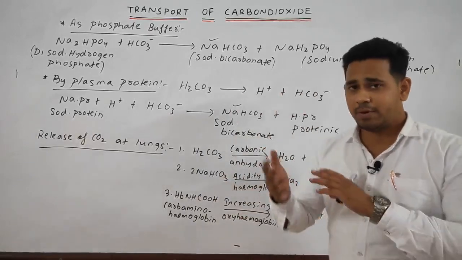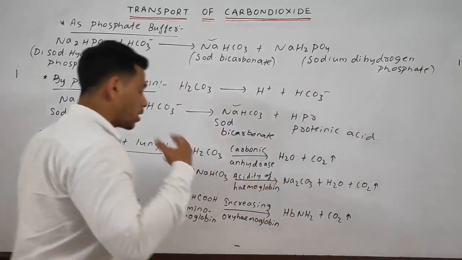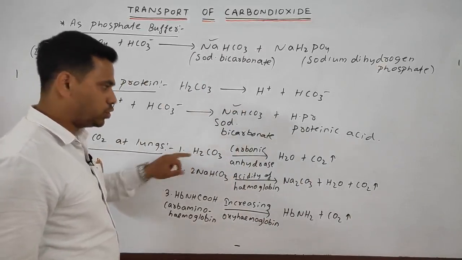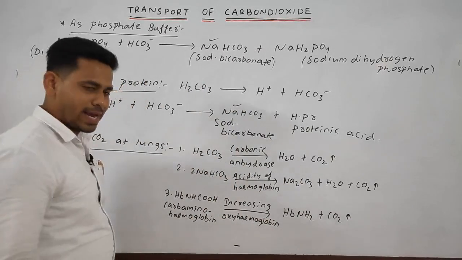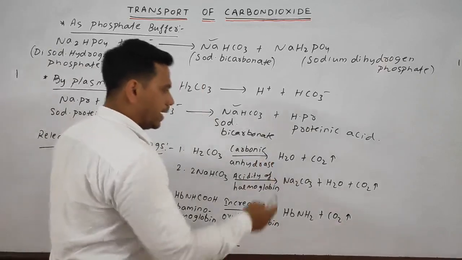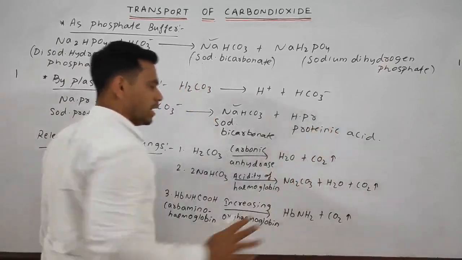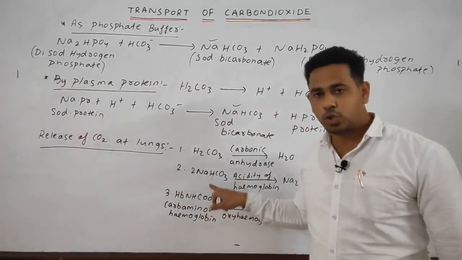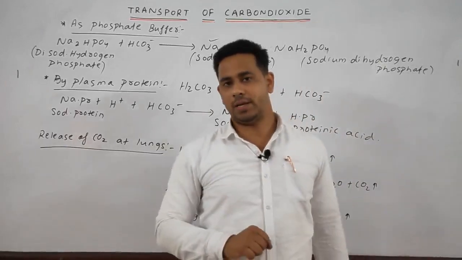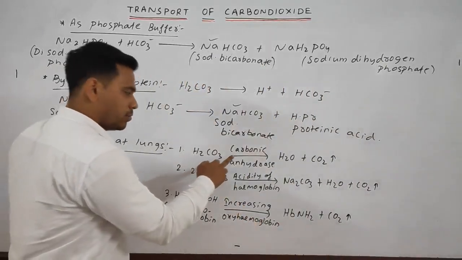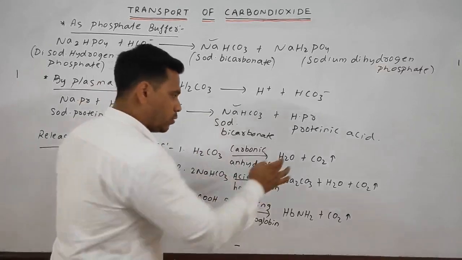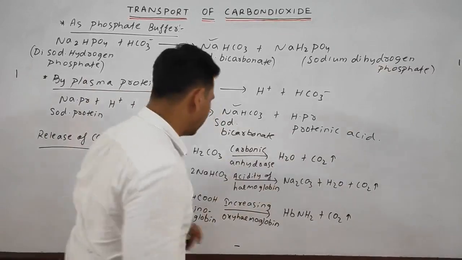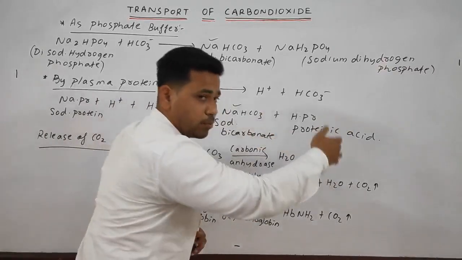The carbonic acid, H2CO3, in the presence of the carbonic anhydrase, breaks down into water and carbon dioxide. It cannot be eliminated in the carbonic acid form. It should break down into carbon dioxide, and then only it can be eliminated. That is why I have given the upward arrow mark.